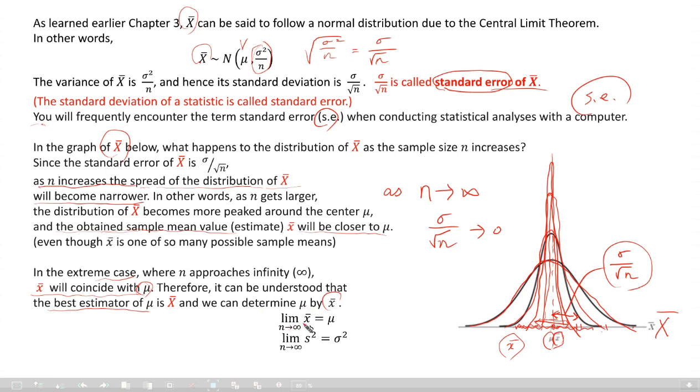The limit of x bar as n goes to infinity equals mu. What is this? This is consistency. So you understand that. And S square, the sample variance, also has the consistency property. I think you may understand this part easily.